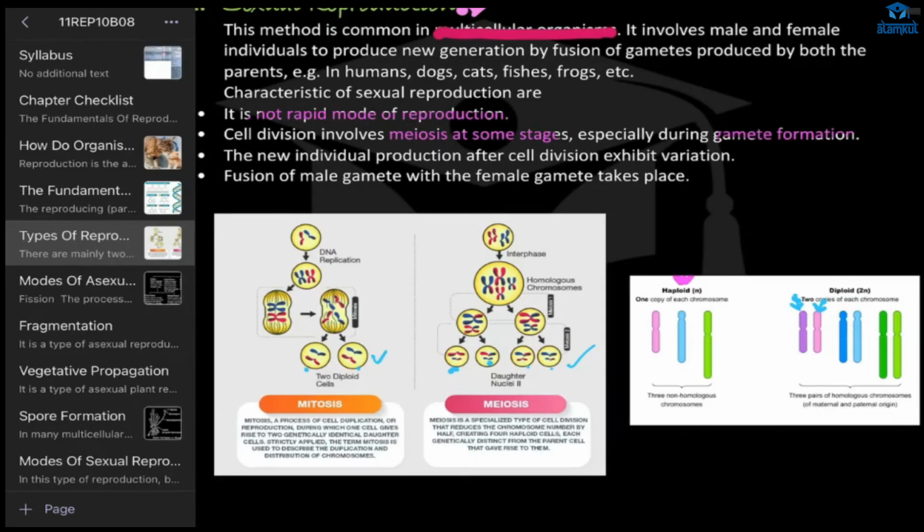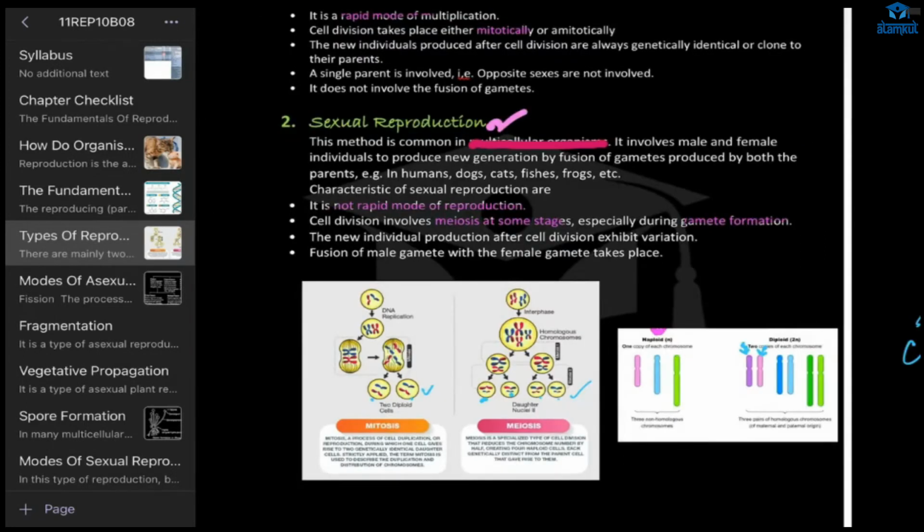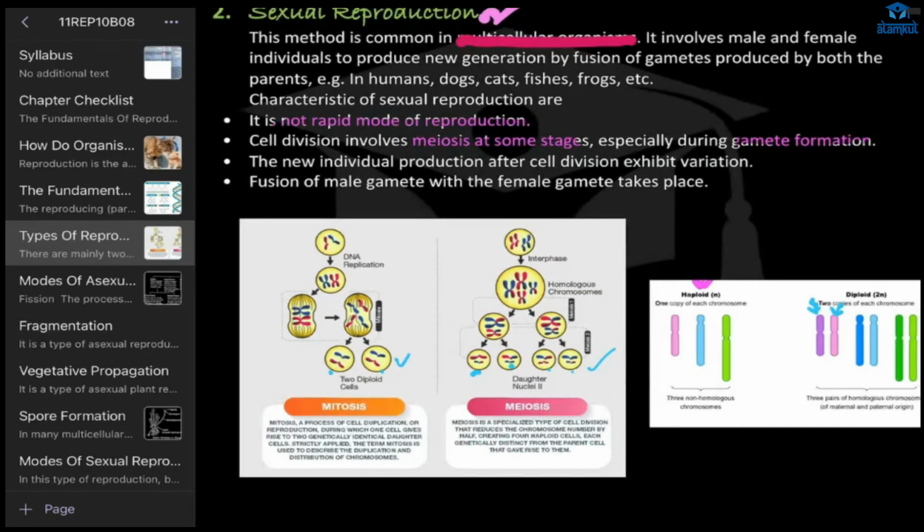In meiosis, one set of chromosomes comes from the father and the other set from the mother, so there will be a difference. But in this case only one parent is involved, only one set of chromosomes is there, so there won't be any variation. Understood? And meiosis, in humans and all organisms, occurs only during gamete formation, the egg and the sperm. Any doubt here, Roshni, Safia and Rudnin?